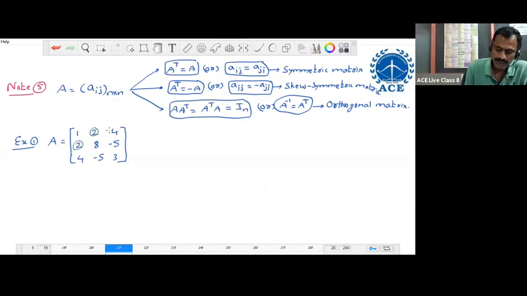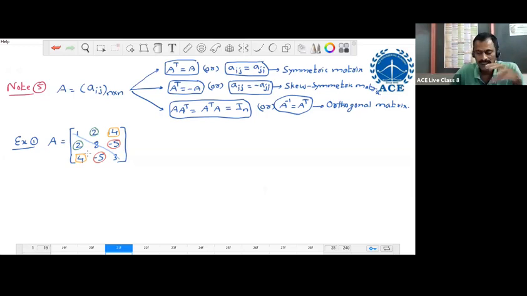These two are same. These two are same. These two are same only. So whatever elements we have above the diagonal, we have the same elements below the diagonal also. The diagonal and above-diagonal elements may be different.